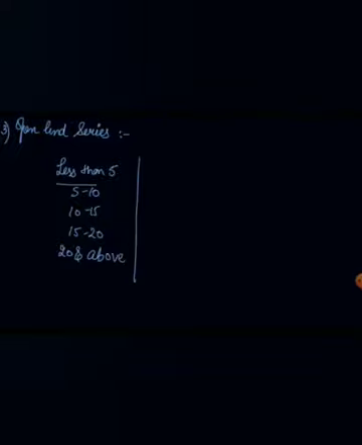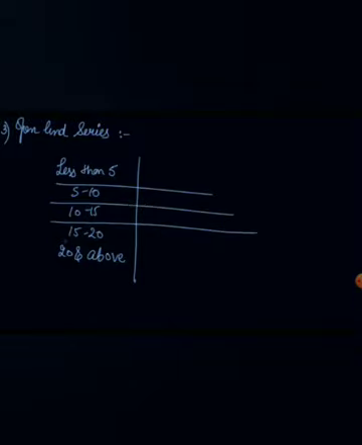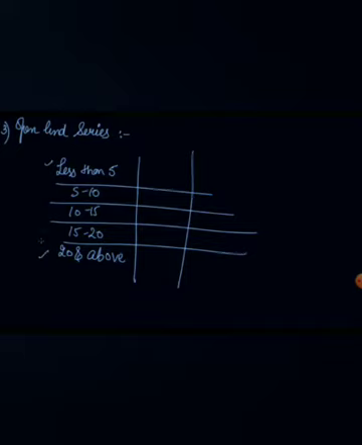So these are your open-ended series, in which the classes at one or both ends are not exactly given. The class interval 0 to 5 is missing, which means a person getting less than 5, that can be negative also. A person getting marks of 20 or more, because 20 is not included in the exclusive series.